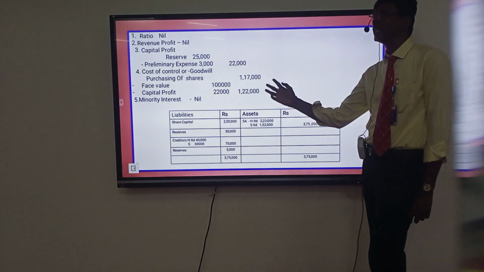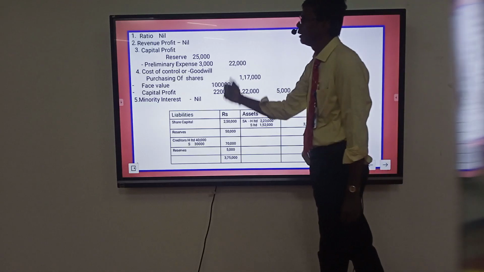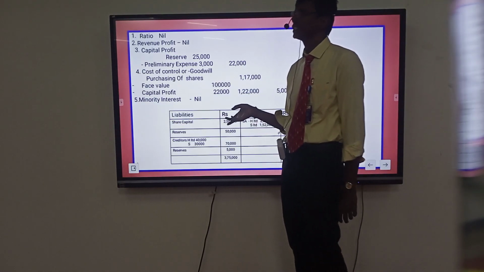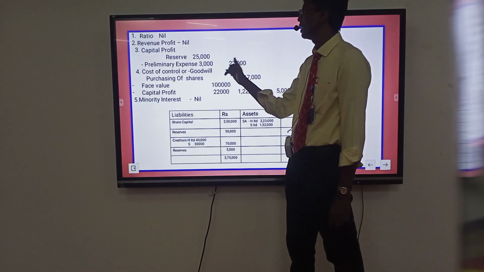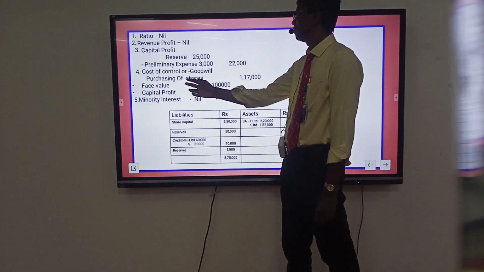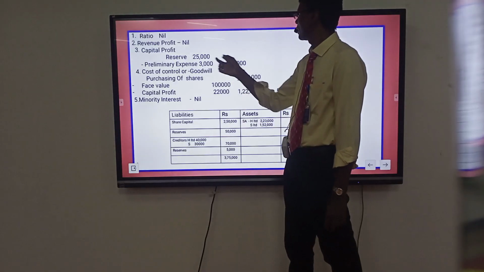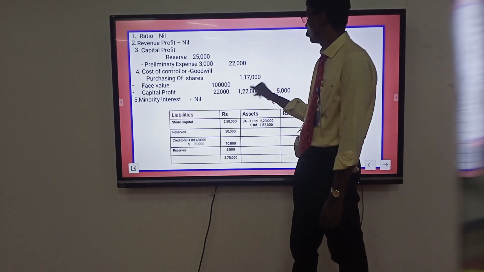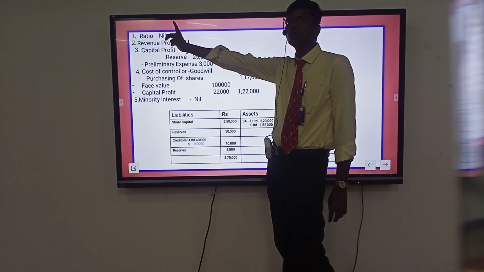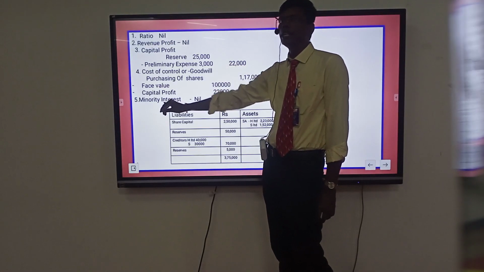Revenue profit on the date of balance sheet nil, capital profit is reserve minus preliminary expenses minus cost of control or goodwill. Purchasing price 1,70,000, face value 1 lakh, capital profit 22,000, balance 1,22,000. Minority interest nil balance.